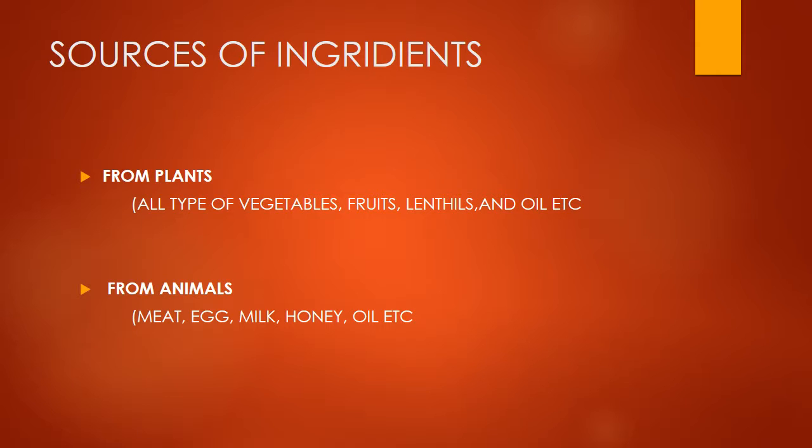And the plants are called autotrophs, which produce the food by themselves. They don't depend on another animal or another living organism. The plants create their own food. And animals are called heterotrophs.